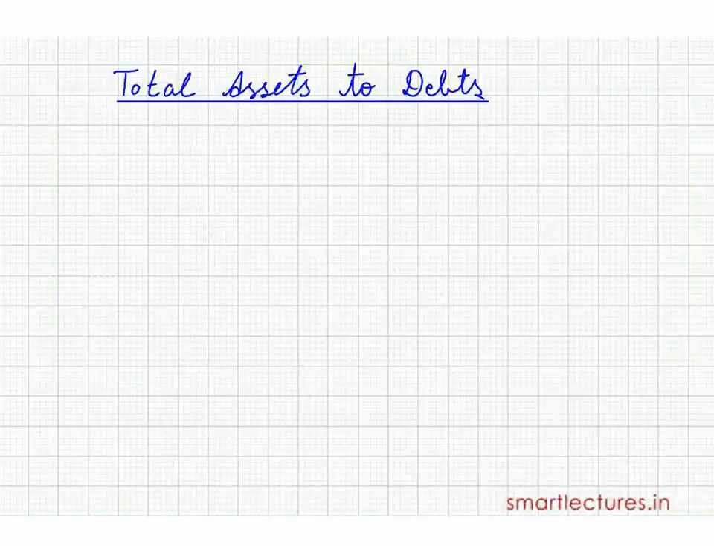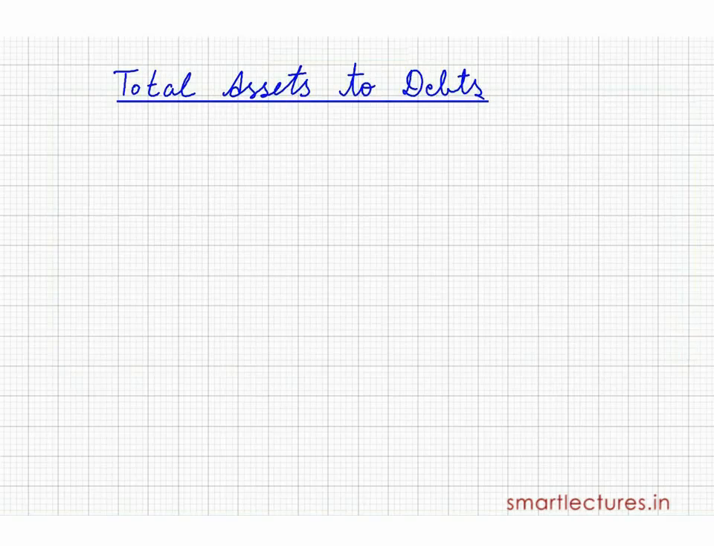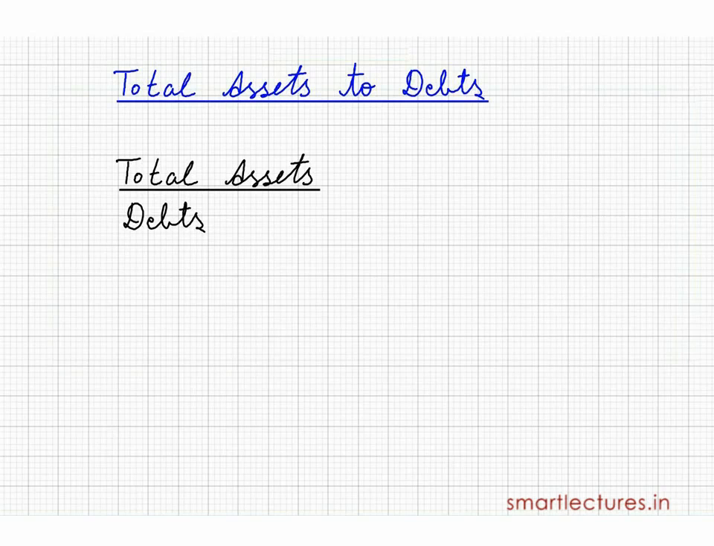Now we'll discuss the ratio of total assets to debts. I think by now you can develop the formula yourself. Total assets to debt means total assets upon debts. This is the formula, and it establishes a relationship between total assets of the firm and debts. In ratio analysis, debts means long-term debts, or you can say long-term loans.